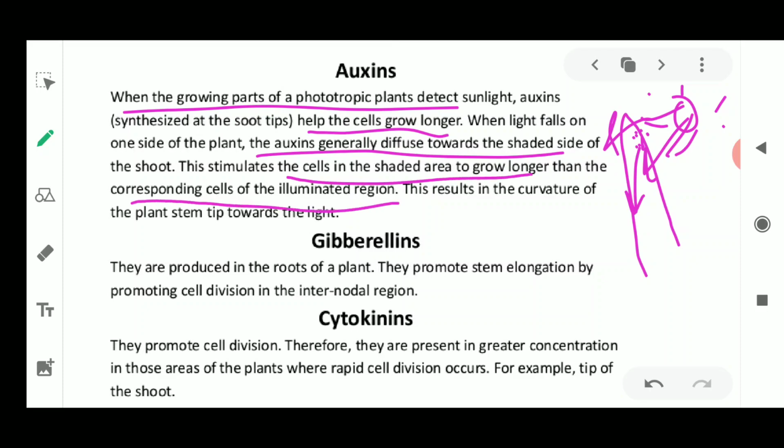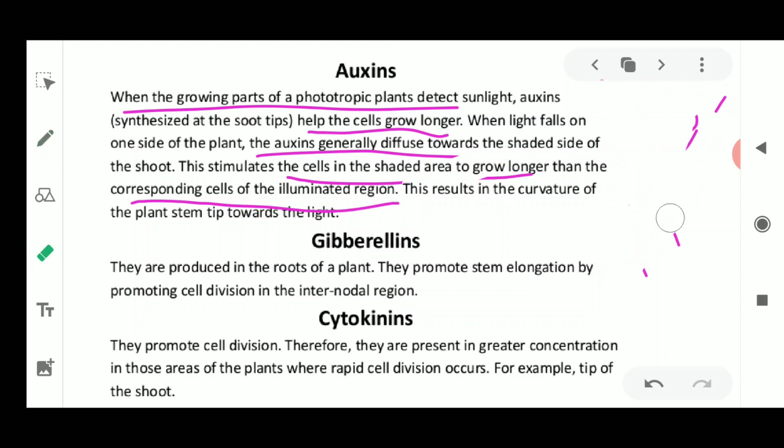The part away from the sunlight, which is receiving the auxin hormone, grows at a faster rate, and so it shows the directional movement.